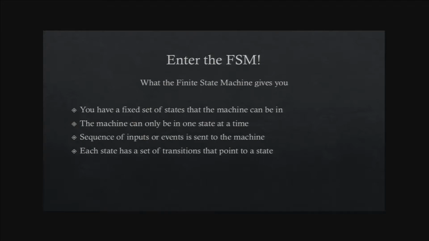So in our case, that would be jumping, standing, ducking, walking, whatever it might be. The machine can only be in one state at a time. Well, this is huge for us because, like I said, I didn't want the ability to stand up while I'm in the middle of my jump. So this pattern right there is already constraining my code and not allowing it to do that. So it's removing that one set of bugs already.